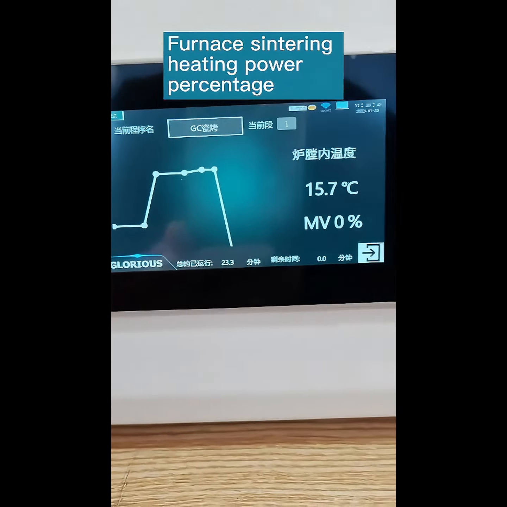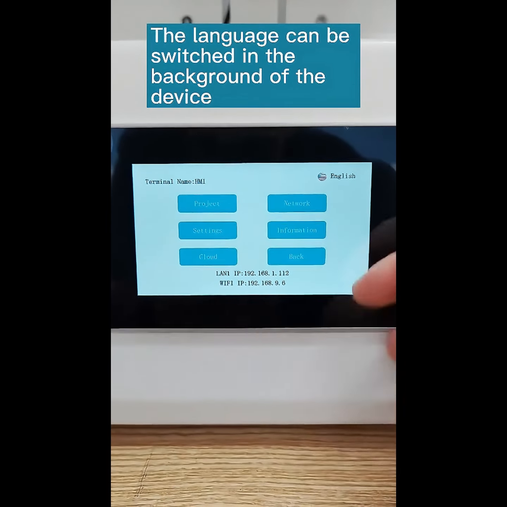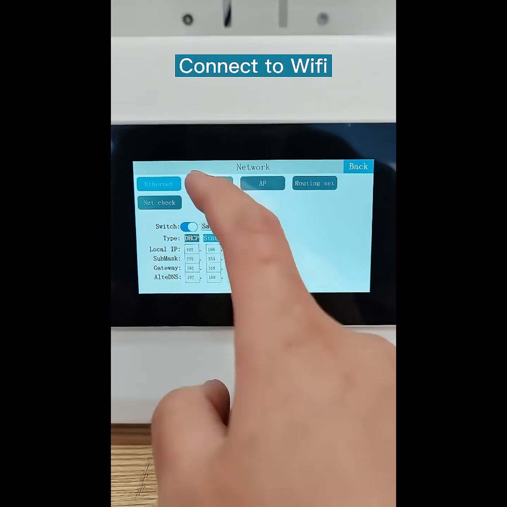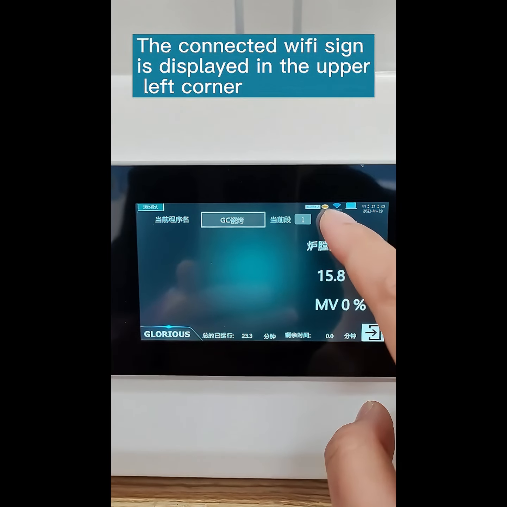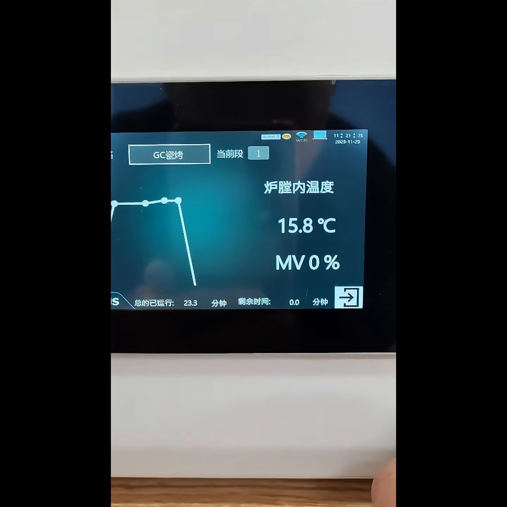How to set up the background. Click the computer button in the upper right corner to enter the device background. The language can be switched in the background of the device. Connect to Wi-Fi to connect to the internet. Back to the home page, the connected Wi-Fi sign is displayed in the upper left corner.